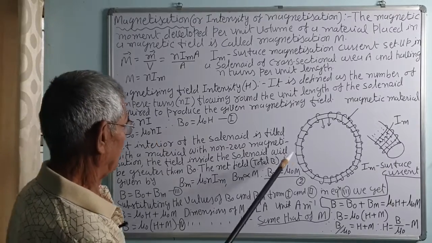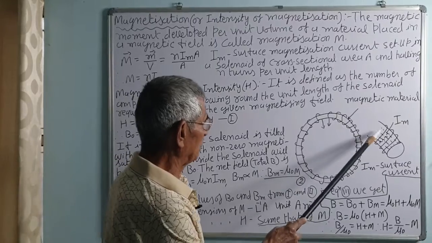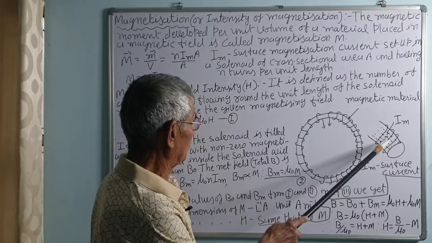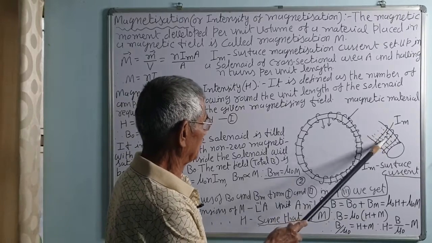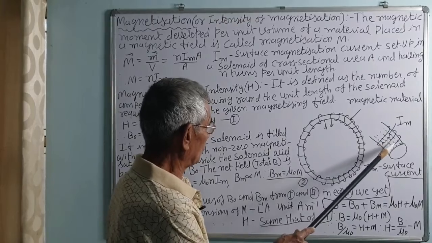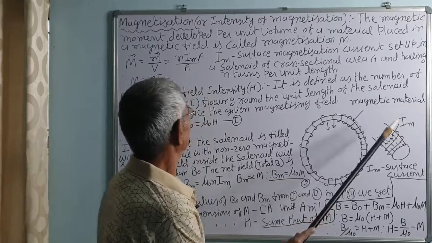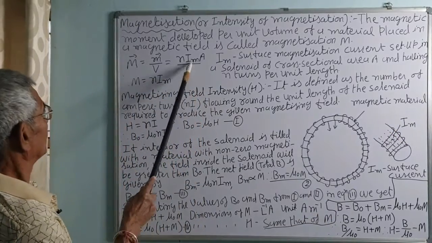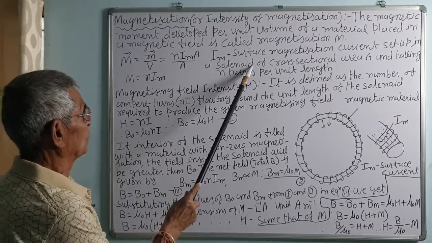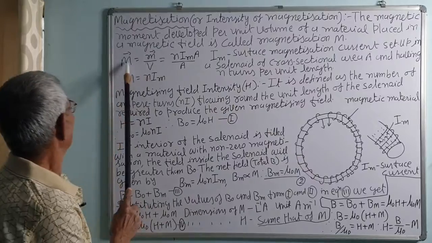Due to this field of the solenoid, this material will be magnetized. So, magnetic moments of atomic loops will be aligned in the same direction as the magnetic field. That will cause the surface current, that is Im. So, Im is the surface magnetization current that is set up in the solenoid. Here also there are spinning currents produced in the cross section.